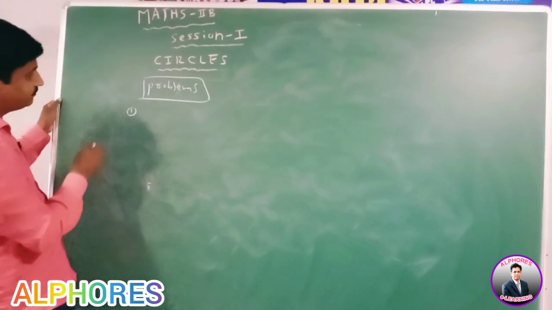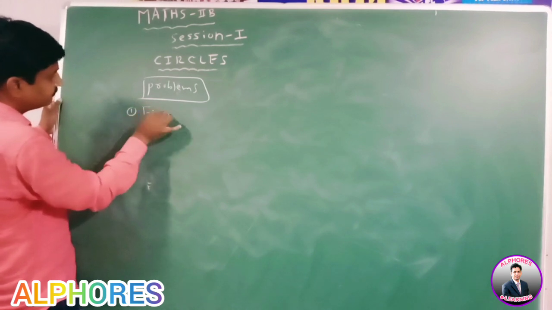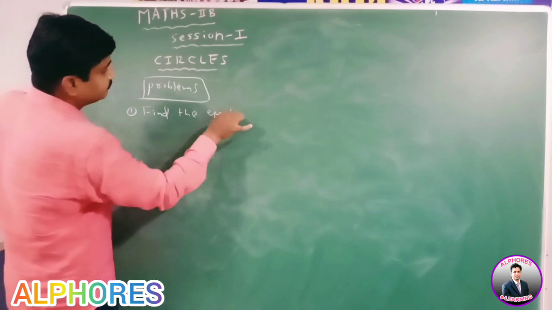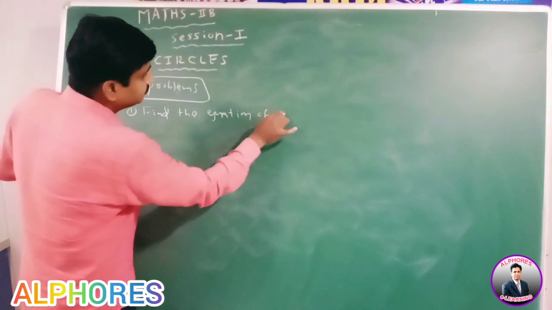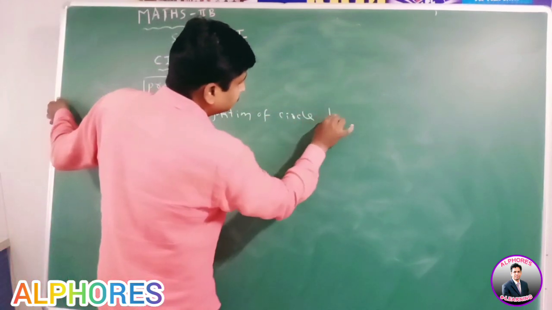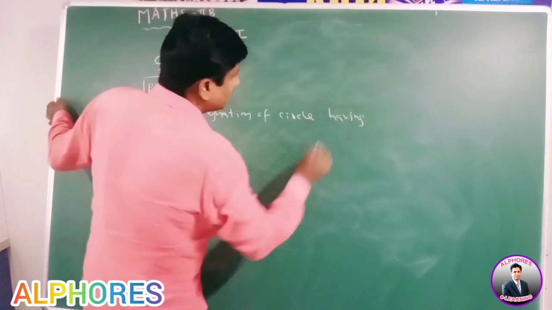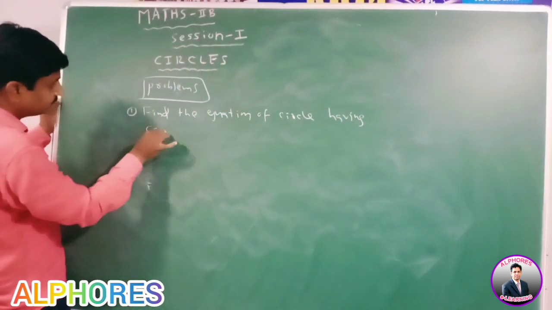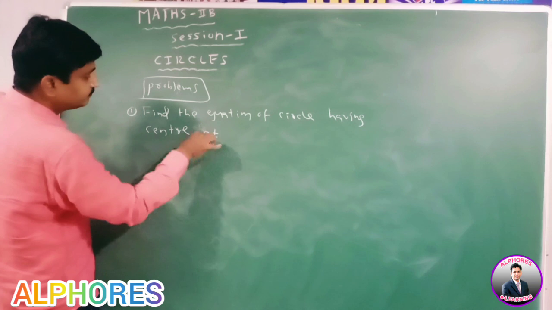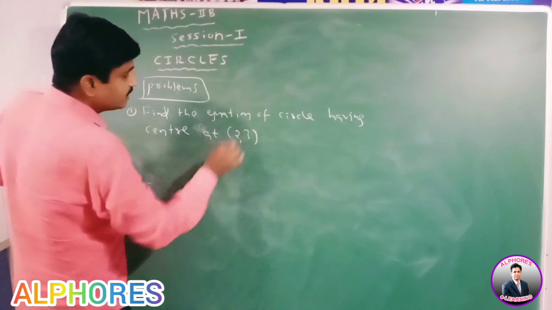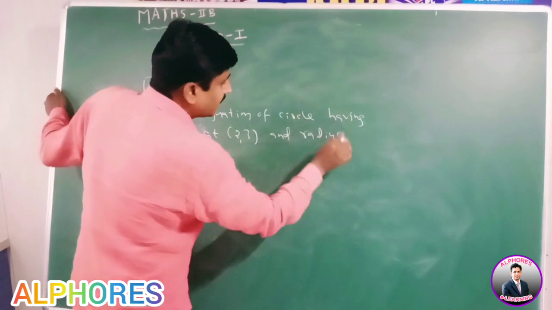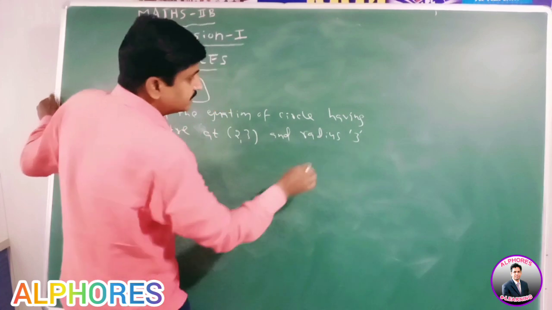Question: Find the equation of circle having center at (2, 3) and radius 3 units.